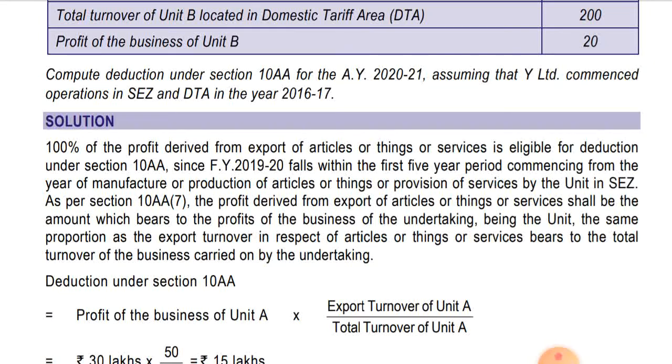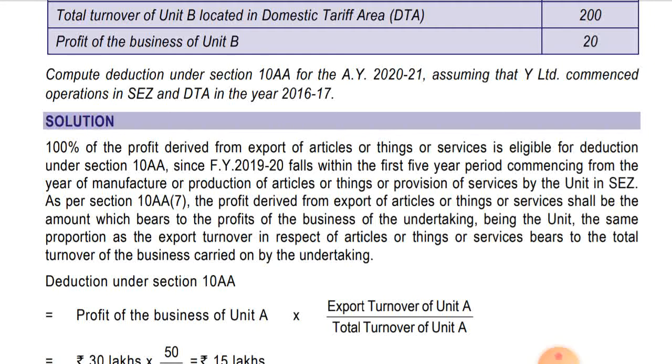100% of the profit derived from export of articles or things or services is eligible for deduction under section 10AA, since financial year 19-20 falls within the first 5 years period commencing from the year of manufacturing or production of article or things or provision of services by the unit in SEZ.